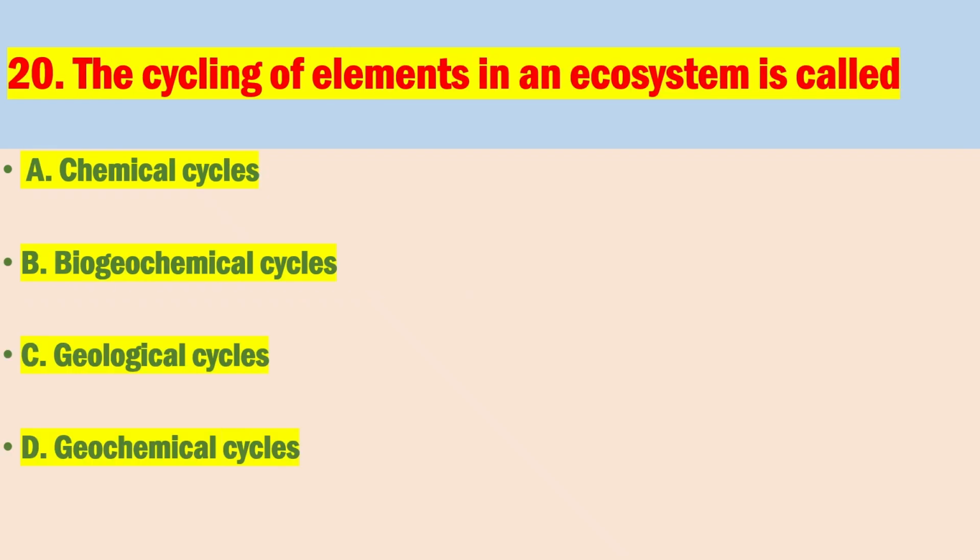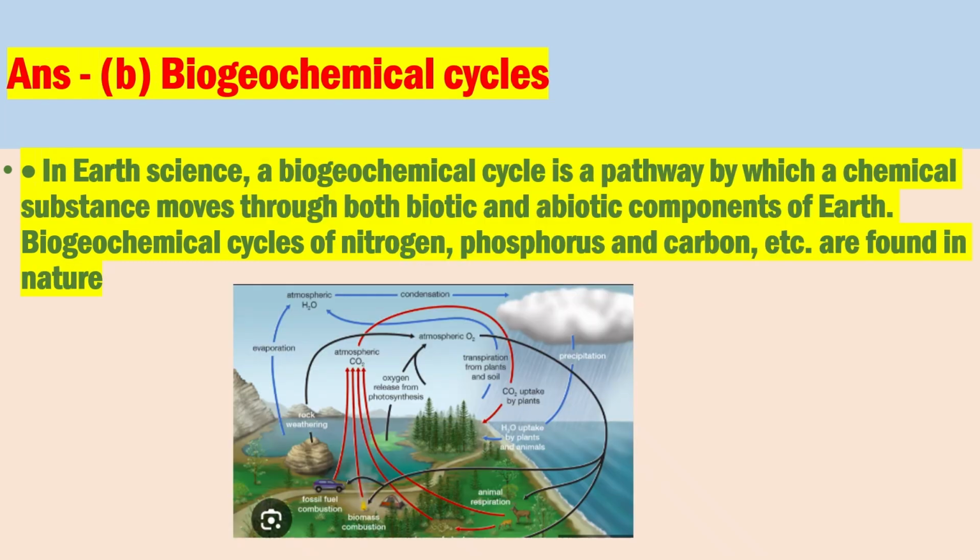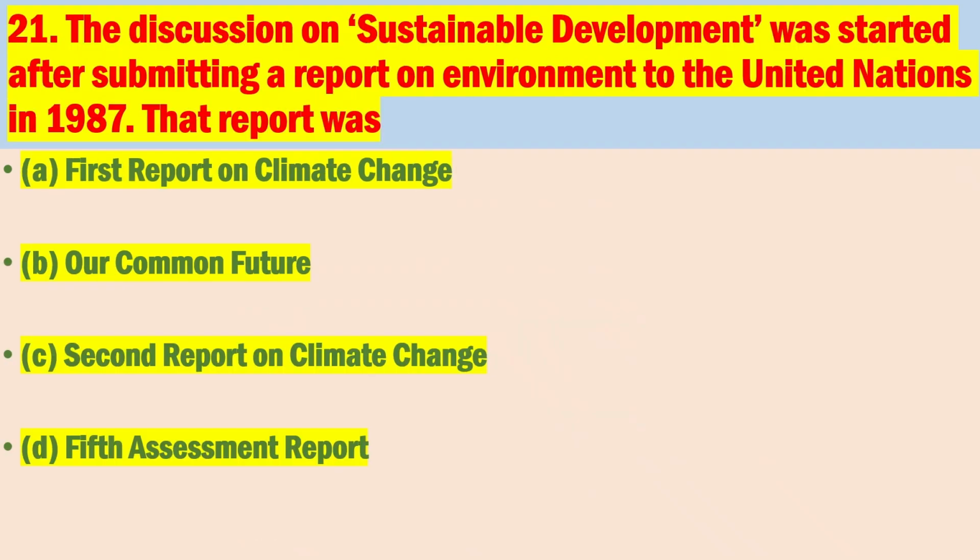Number 20. The cycling of elements in an ecosystem is called as. The correct answer is B, biogeochemical cycles in earth science. A biogeochemical cycle is a pathway by which a chemical substance moves through both biotic and abiotic components of earth. Biogeochemical cycles of nitrogen, phosphorus, and carbon, etc. are found in nature.